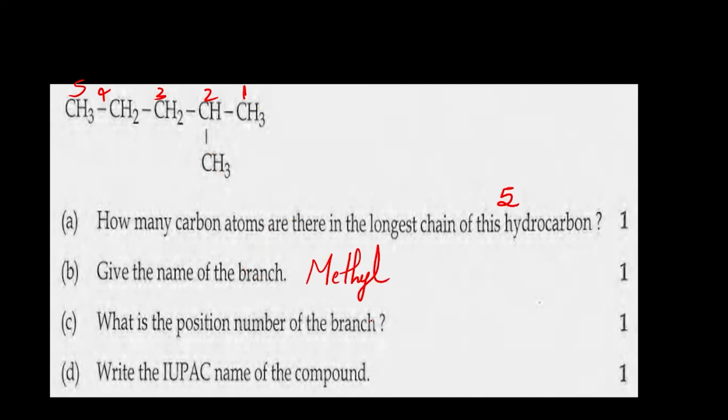What is the position number of the branch? The branch should get the lowest position number, right? So its position number here is 2. Now write the IUPAC name of the compound. First you write the position of the branch, hyphen, the name of the branch, methyl, and then 5 carbon atoms. It's an alkane, right? 2-methylpentane. 2-methylpentane is the name of this compound.